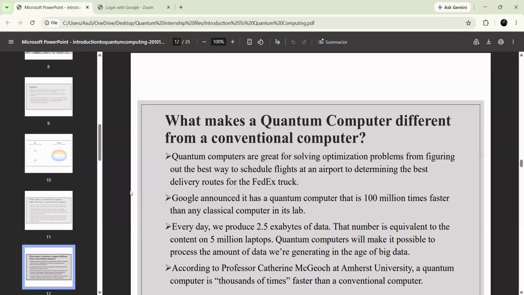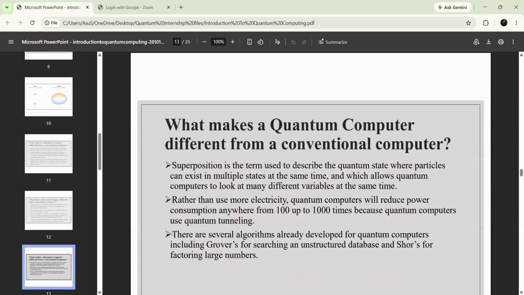And also, there is Professor Catherine McGrath at Cambridge University. What he said is that the quantum computer is 1,000 times faster than the conventional computer. Everyone has their own opinion on this. Google said 100 million times faster, while this professor is saying 1,000 times faster. So in both ways, the quantum computer is the best one.